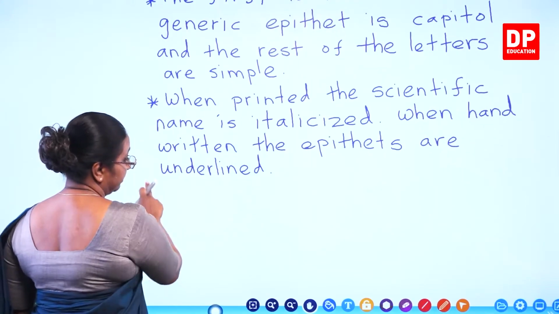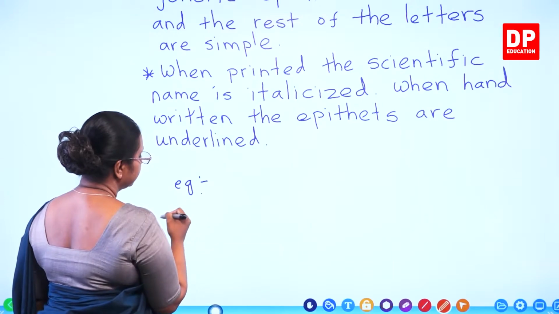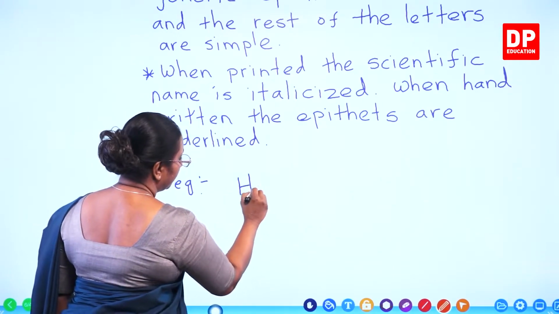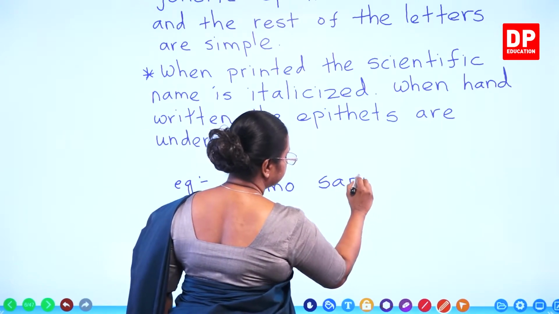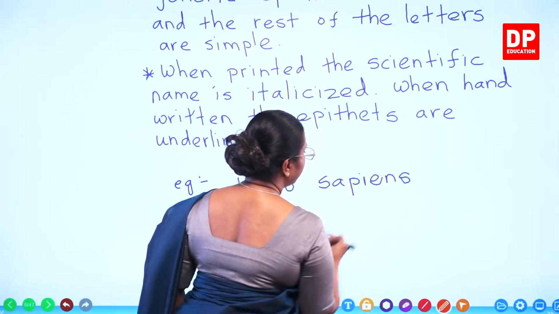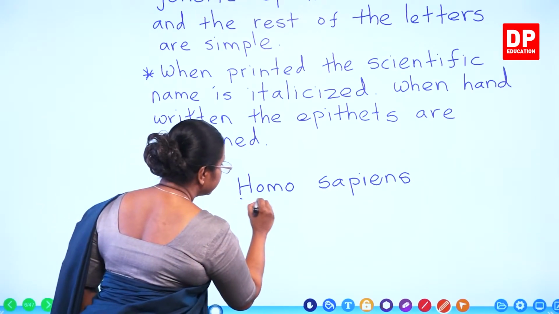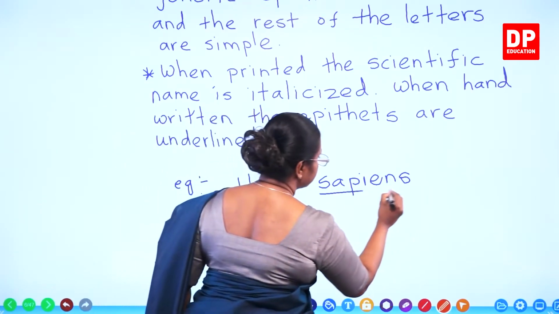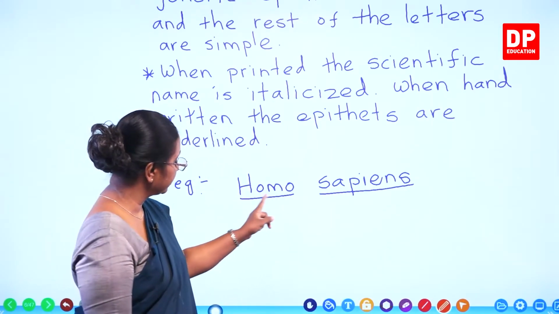So those are the standards. If we write an example, you are all familiar with these names. Homo sapiens, man, wise man. Here, this is the generic epithet, this is the specific epithet. We write the name in English letters.